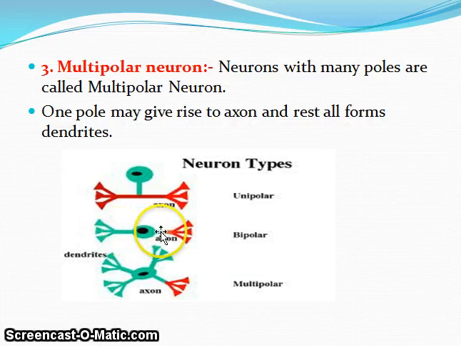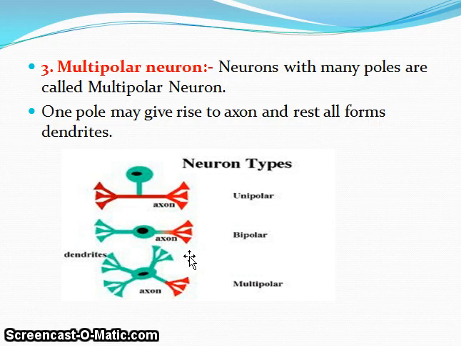So from one pole the axon is arising and from the other pole dendrites are arising. So this is called the bipolar neuron. And over here the multipolar neuron is there. So in multipolar neuron, from one pole axon arises and from rest of the poles, all these are the dendrites. 1, 2, 3. Okay, all these are the dendrites. So that is the multipolar neuron.